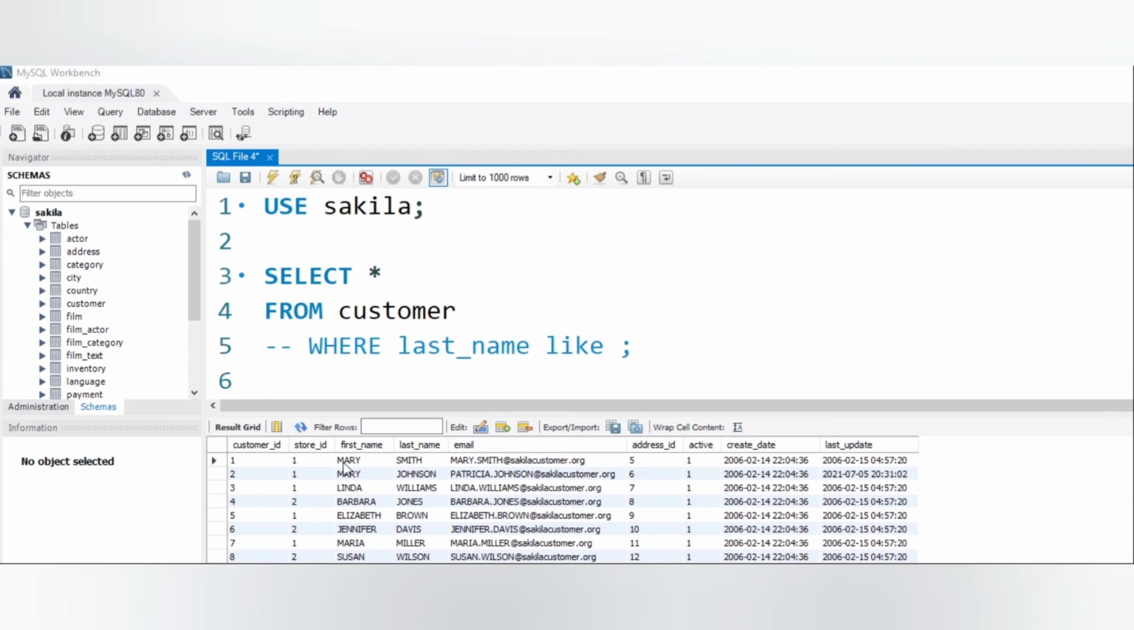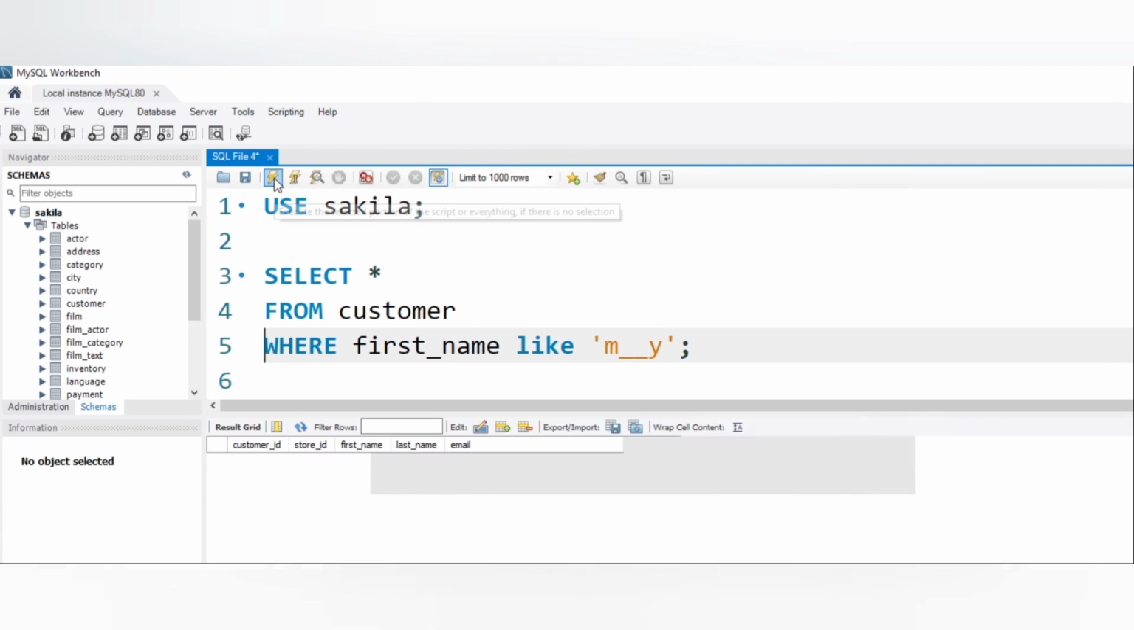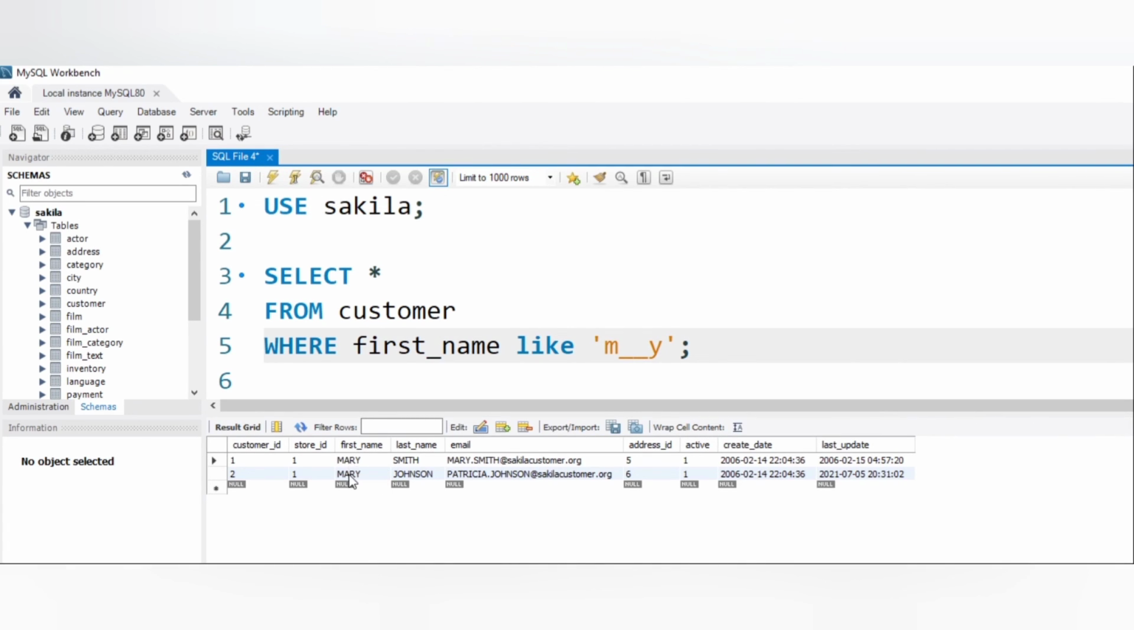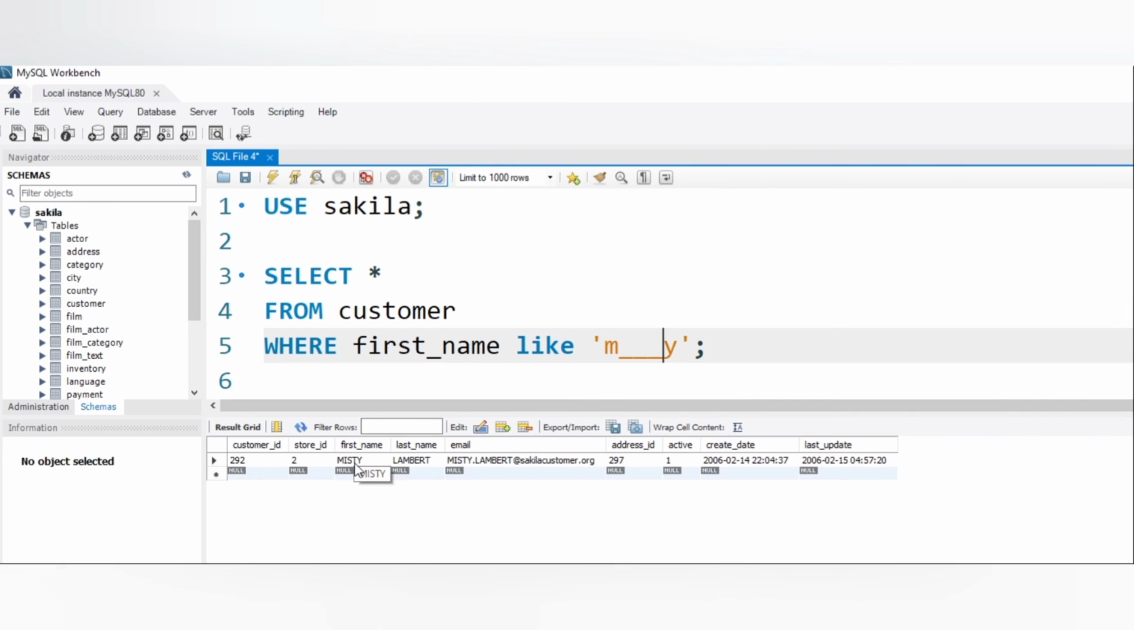Let us return records whose first name starts with M and ends with Y using an underscore. Okay, first name starting with M, you need to give a single or double quote here, and 2 characters followed by Y. So I have used 2 underscores. Okay, you can see there are 2 records which start with M and end with Y, and I have given one more underscore because there are 3 characters in the middle, starting with M and ending with Y.